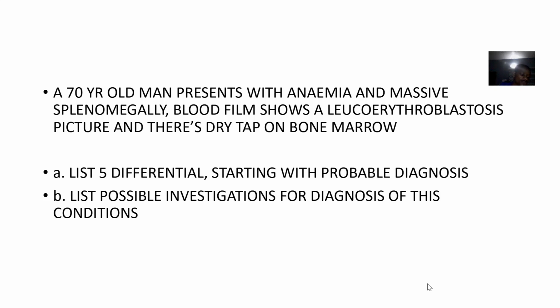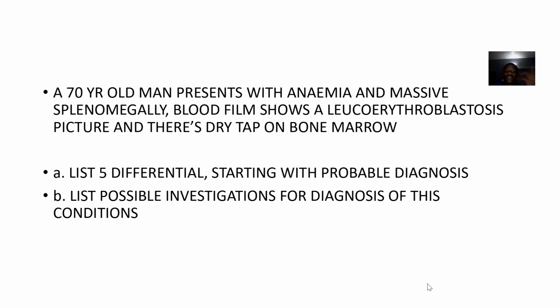They actually gave a clinical scenario and asked some questions on it. A 70-year-old man presents with anemia and massive splenomegaly, that's enlargement of the spleen. When you do a blood film, it shows leucoerythroblastosis, right? That means I think increased white blood cells and also an increased number of erythroblasts. There's also a dry tap on bone marrow.